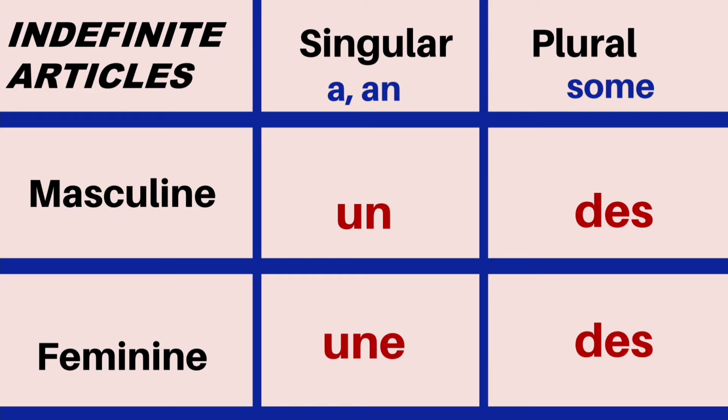So if my noun is masculine, I use the indefinite article un. If my noun is feminine, I use the indefinite article une. If the noun is in the plural form, I will use des, which means some. Let's look at some examples.